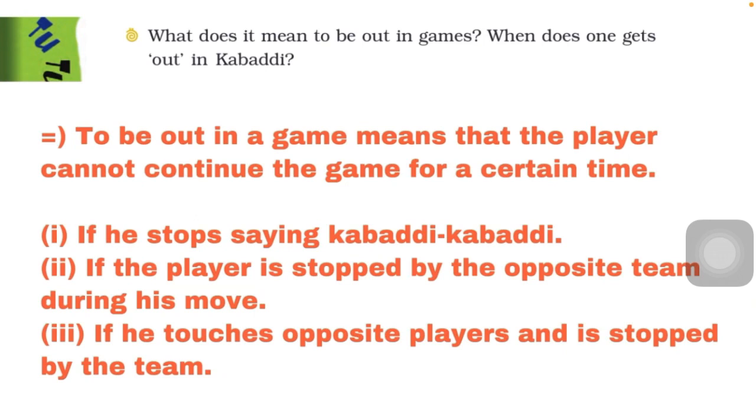To be out in a game means that the player cannot continue the game for a certain time. They cannot play in the game for some time. There is a time limitation according to the different rules of kabaddi. Then, when does one get out in kabaddi? If someone stops saying kabaddi, then they are out. If the player is stopped by the opposite team during the move, then they are also out. And if they touch opposite players and are stopped by the team, then also they could be out.